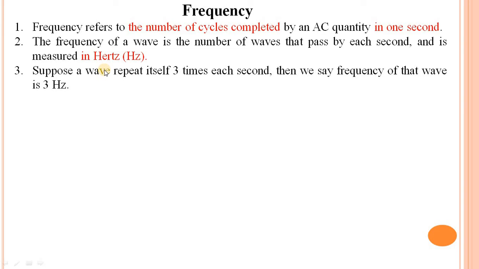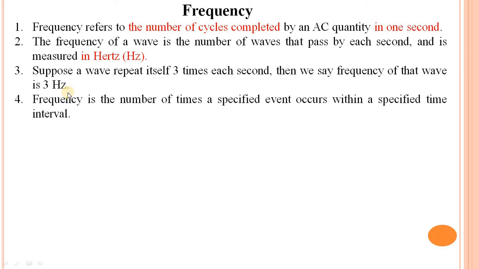Suppose a wave repeats itself 3 times each second, then we say that the frequency of that wave is 3 hertz. Frequency is the number of times a specified event occurs within a specified time interval. Means the number of cycles completed within 1 second.